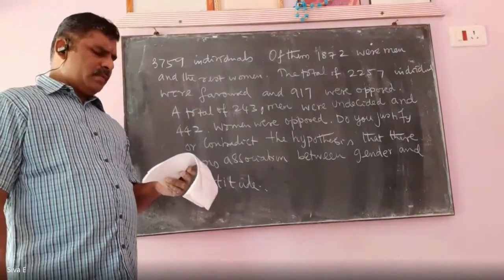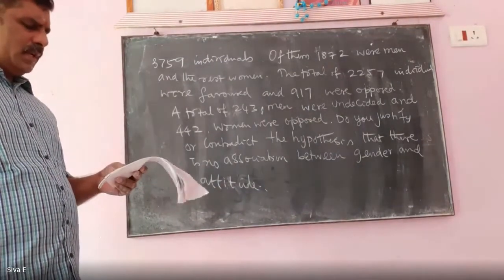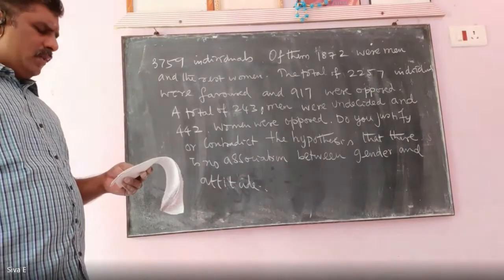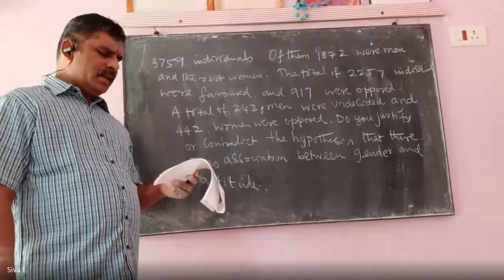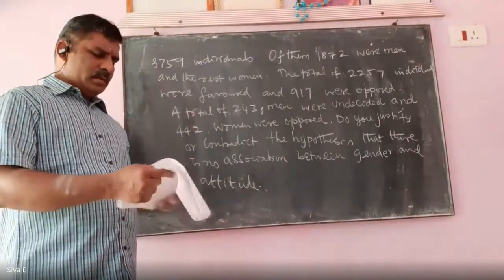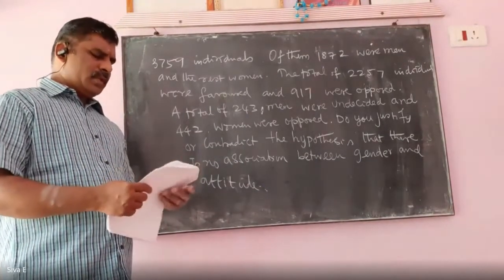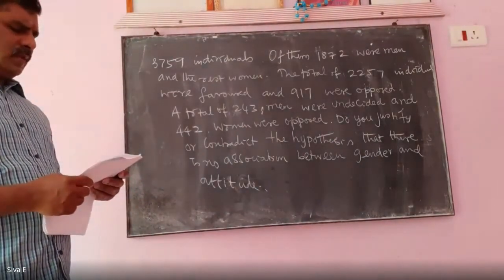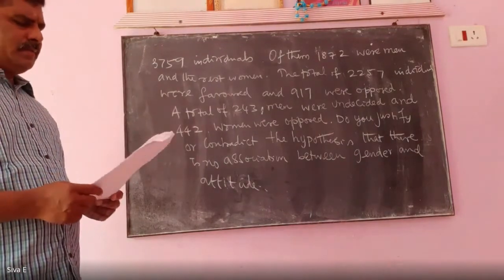A total number of 2257 individuals were in favor of the proposal and 917 were opposed. A total of 243 men were undecided and 442 women were opposed to the proposal. Do you justify or contradict the hypothesis that there is no association between gender and attitude?